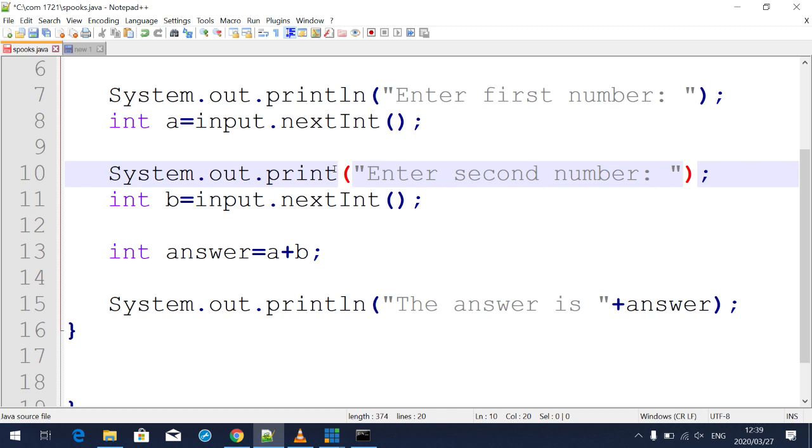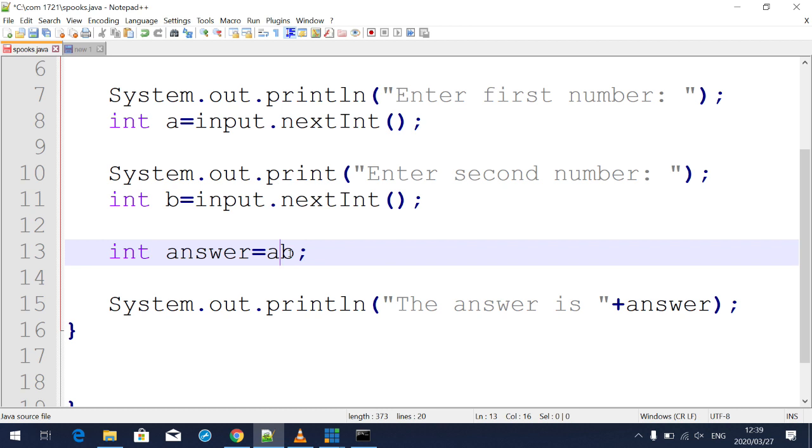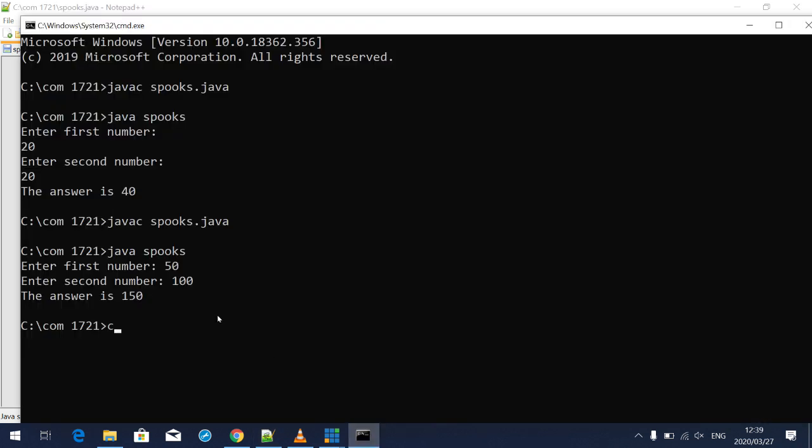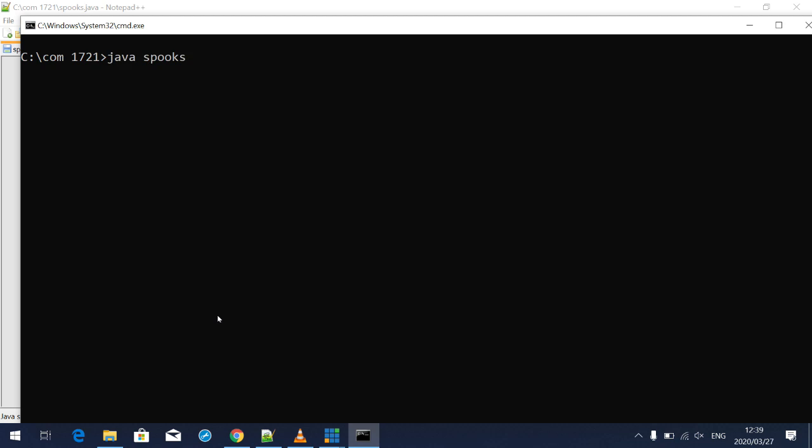So guys, we can try and play around with this code. For an example, we can change this into the modulus, where we want to find the modulus of A by B. We save, and we go back to our command prompt.